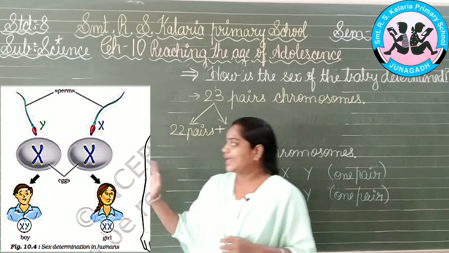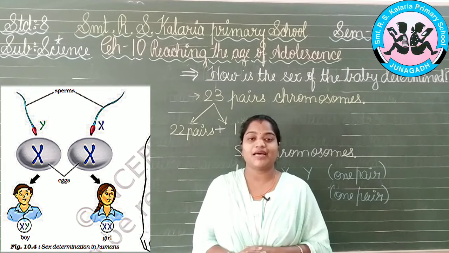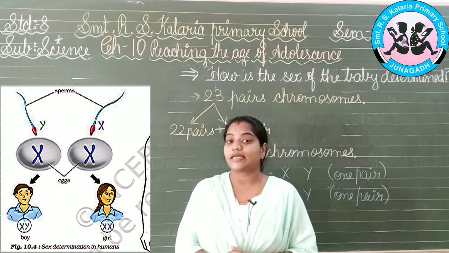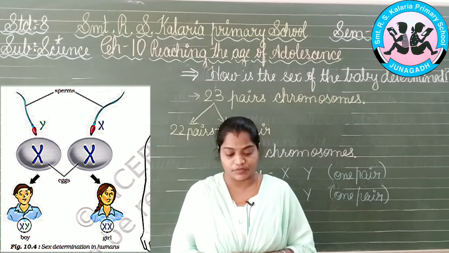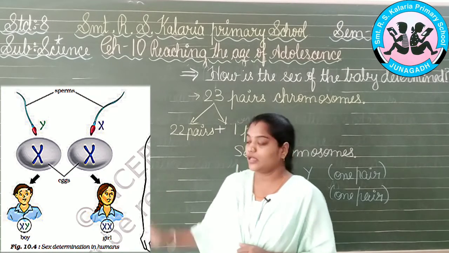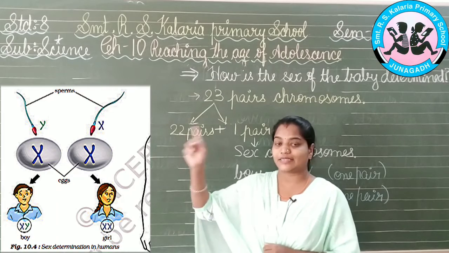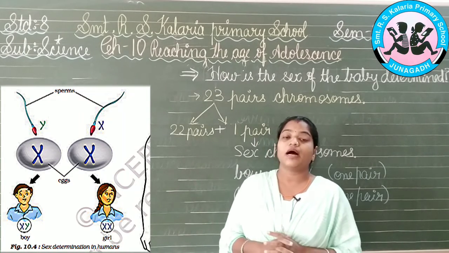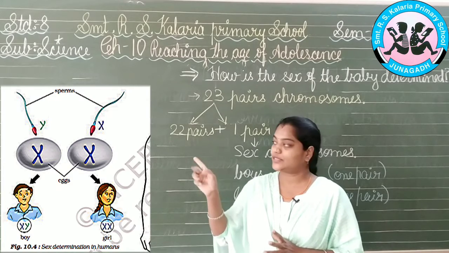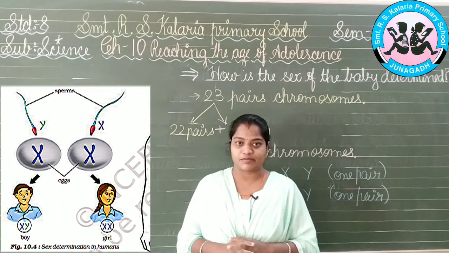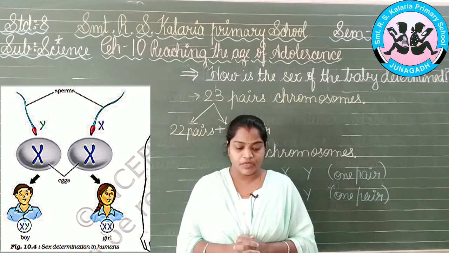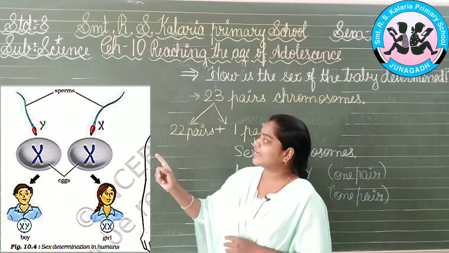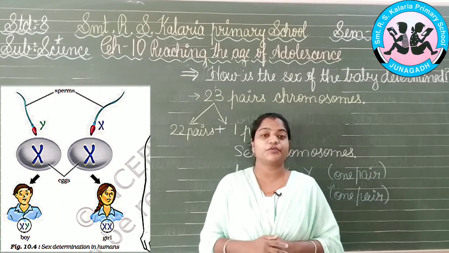Now as you can see on the screen, we have a chart being shown to you. Here it is shown that X and Y chromosomes are coming over there and we have the sperms, that is the X and Y, and the eggs are present over there. These eggs or the ovum are known as X and X. As you can see, there is a pair of eggs present there. So what will happen if there is a matching of these two things, that is Y and X, they are going to meet, it is going to produce a boy.